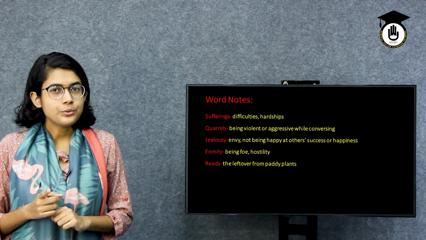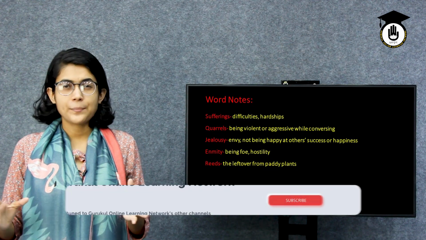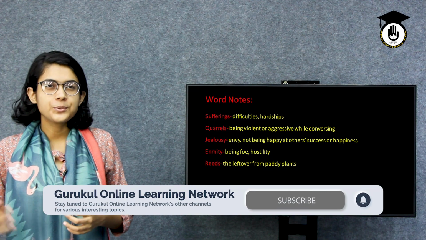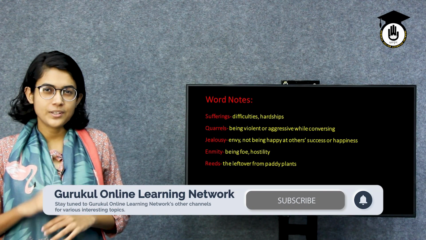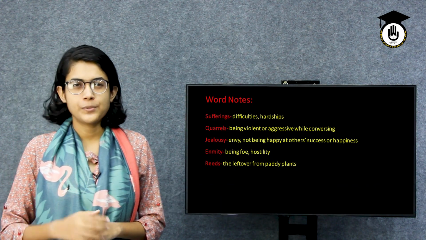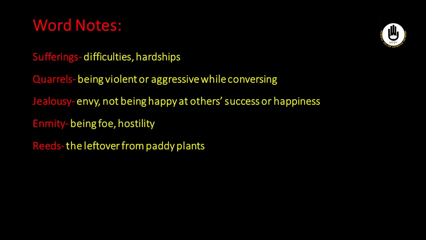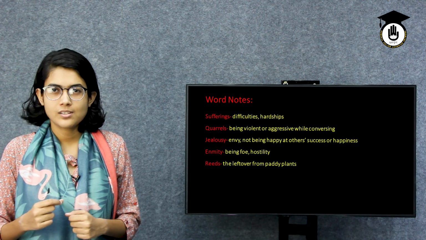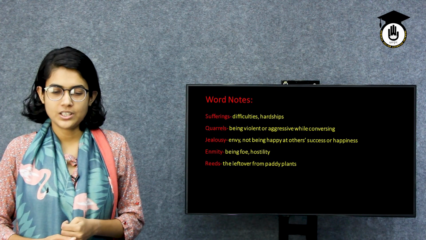Again, do you know the meaning of jealousy? Jealousy is something that we call envy. It's like not being happy at others' success or happiness. You just don't like that people around you are being more successful or more happy. Sometimes we just don't like it. So some people are very jealous of other people's success. Again, do you know the word enmity? This is what we call hostility, or being a foe to another. Probably we are very familiar with the word enemies. The relationship between enemies can be called enmity.